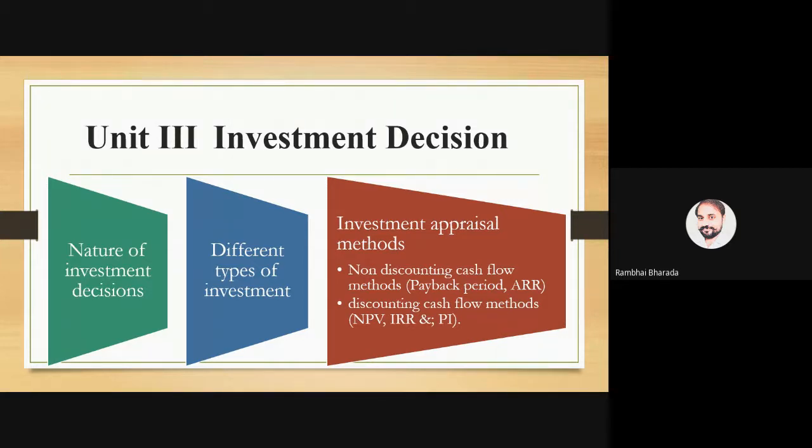Probably we have 6 or 7 methods; in our syllabus we have 5: payback period, accounting rate of return, net present value, internal rate of return, and profitability index. Are we clear about this one?